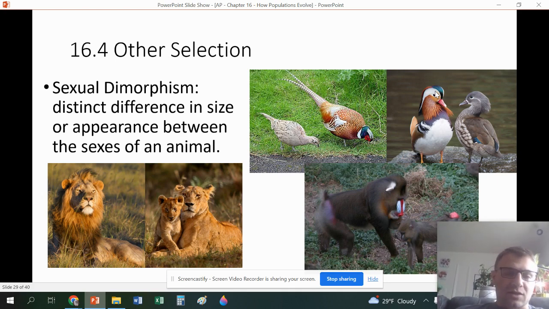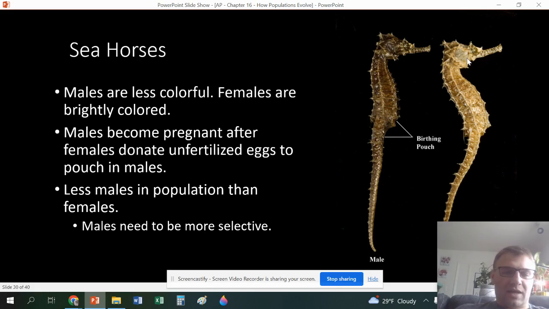In species where we see this, it's called sexual dimorphism, where there are going to be distinct features of the males and females within the species. You can see the lions, the peacocks, the ducks here, the monkeys here. I think these are baboons. They have distinct features within each of the phenotypes of the males and females. Like I said, with the seahorses as well.